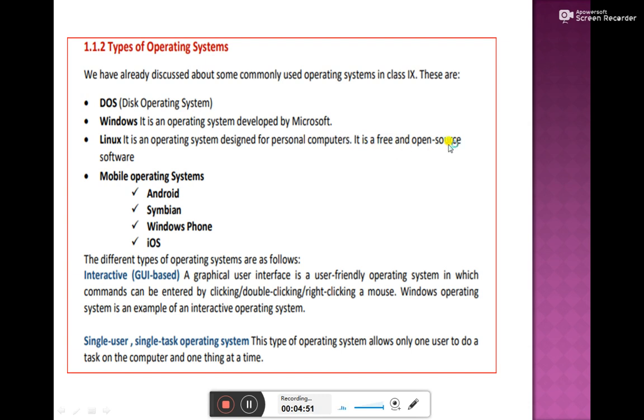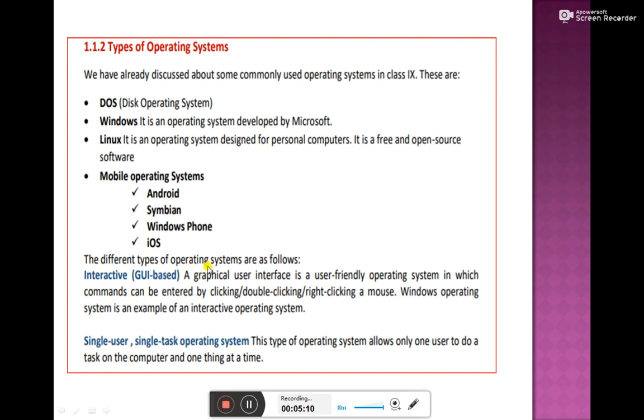It is open source software, which means the source code is also provided to us and we can make changes in the source code and create a new version of that operating system. Next, mobile operating systems are also there: Android, Symbian, Windows Phone and iOS are the various operating systems.